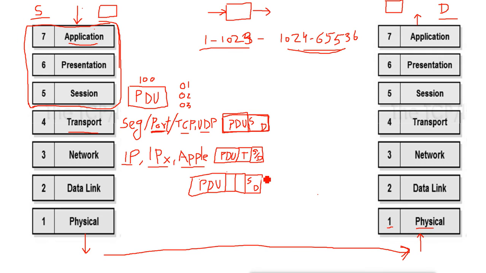It will add one more, additional information. This information is called header. The additional information it is adding at the end is called trailer. In that it adds the CRC and other controlling information, and completes the packet. It completes the packet on this data link layer and forwards it to the physical layer. Now the physical layer's job is to transmit the data.